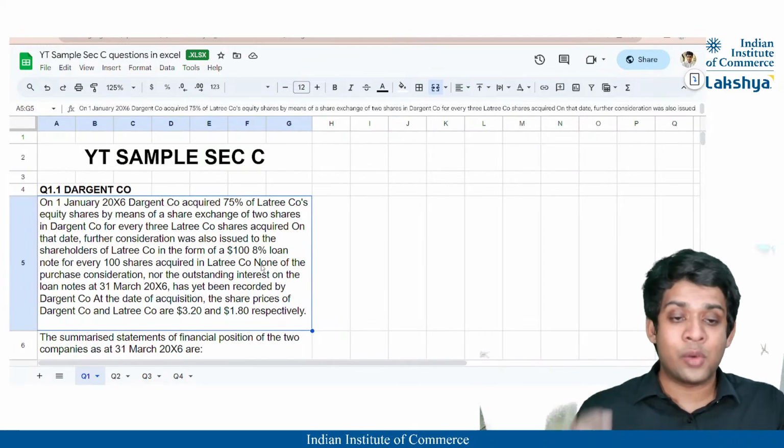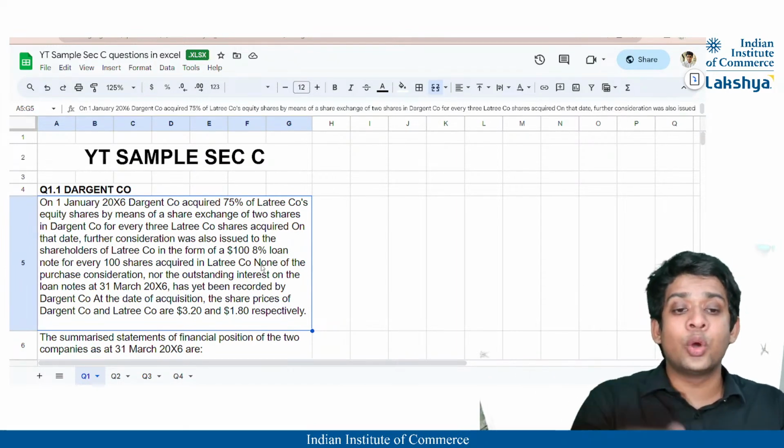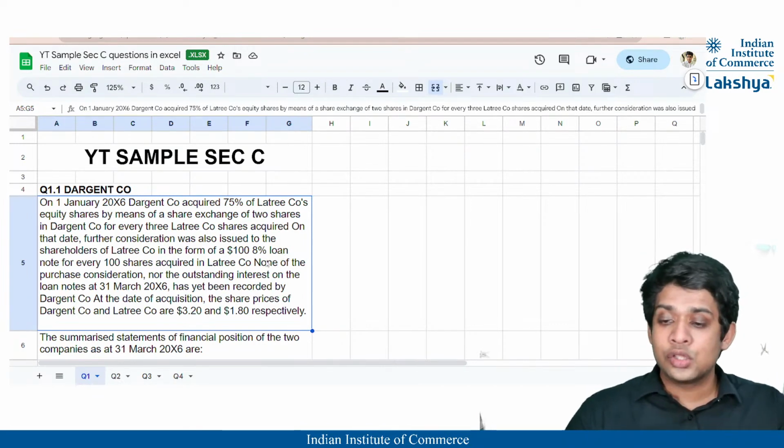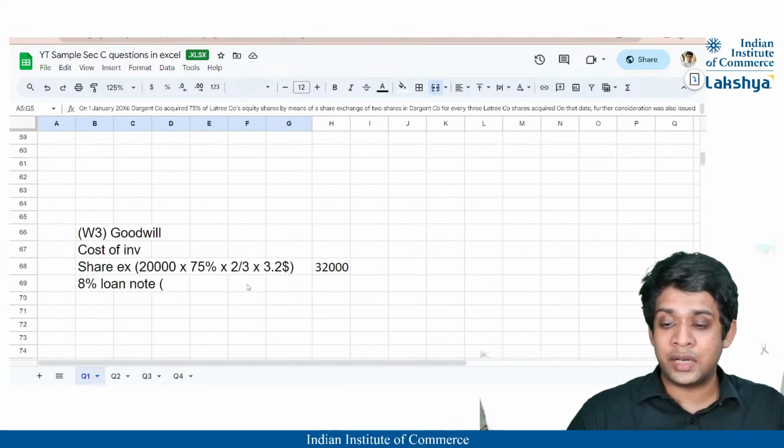Right? So I am acquiring 100 shares of Latry Company, and for that I am giving a loan note to the existing shareholders, which will give them the right at a future date to receive the interest payment and also the capital repayment. Correct? So 8% loan note for every 100 shares acquired in Latry Company. Right? So how many shares have been acquired in Latry Company?